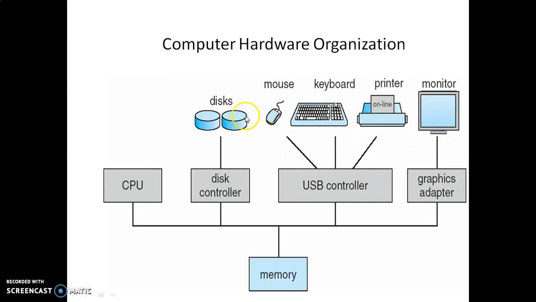In this way, the top layer includes all the hardware devices, and the middle layer includes all the things which control the hardware, as well as connect to the memory. And the lowermost one is nothing but the memory. The computer hardware is organized in such a way that the lowermost is the memory, this is the intermediate level, and all these are the topmost hardware devices.